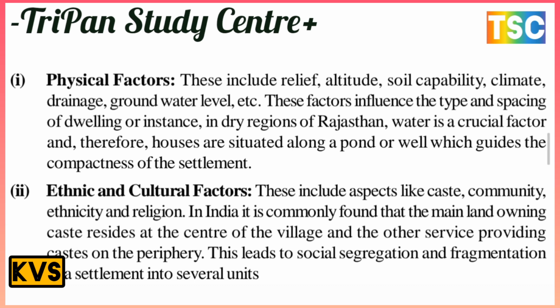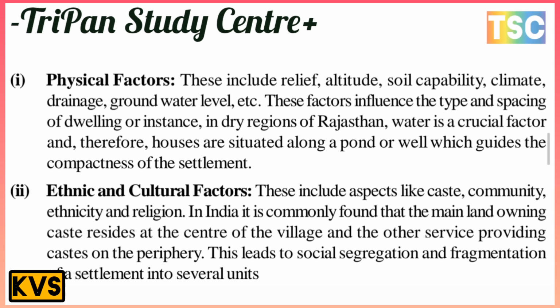The first factor is the physical factor. This includes relief, altitude, soil capability, climate, drainage, groundwater level, etc. This factor influences the type and spacing of the dwellings. For instance, in the dry region of Rajasthan, water is a crucial factor, and therefore houses are situated along a pond or well, which guides the compactness of the settlement. The physical factor is the most important one here.